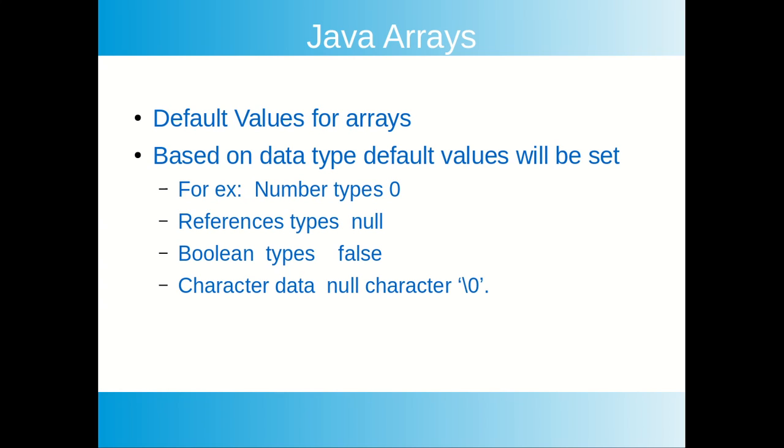For character arrays, the null character will be assigned to all elements. For reference types like strings, date times, or user defined classes, all elements will be assigned the null value.